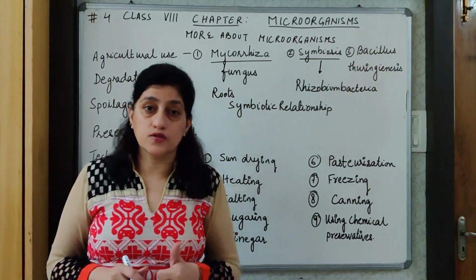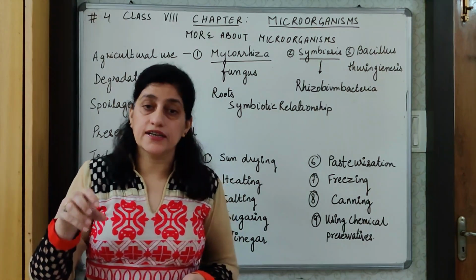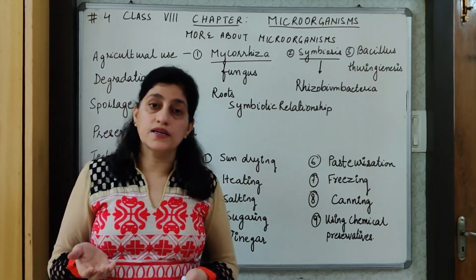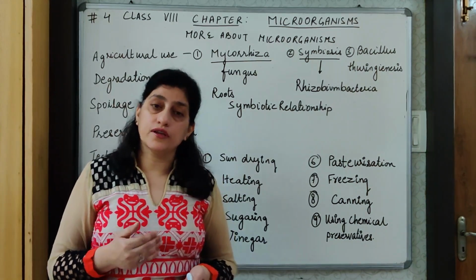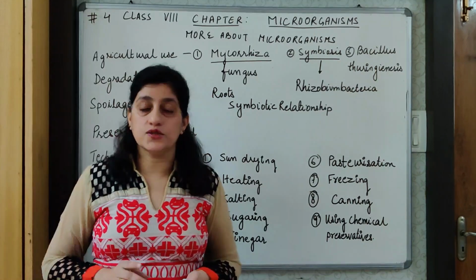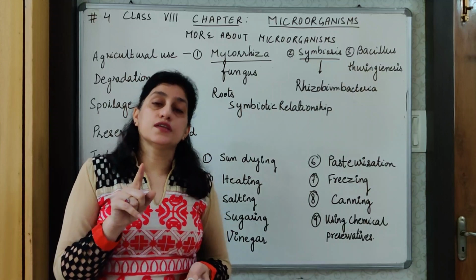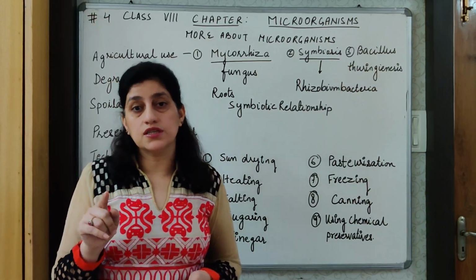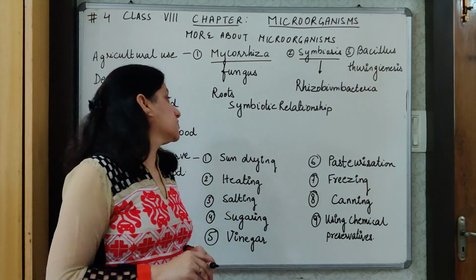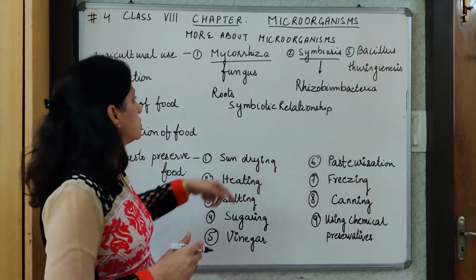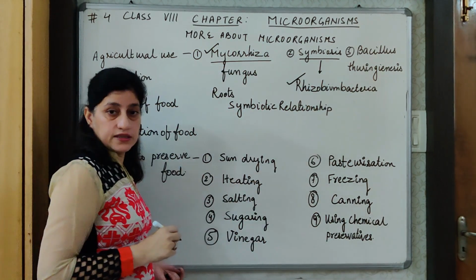We have studied in the nitrogen cycle, and it converts nitrogen into nitrites and nitrates, which can be used by the plants, and in turn it takes nutrition from the plant for itself and protection as well. So again, it is a symbiotic relationship. In this relationship, nobody harms each other, only they benefit each other. So these are two examples for symbiosis which we have studied. One is mycorrhiza and one is rhizobium bacteria.